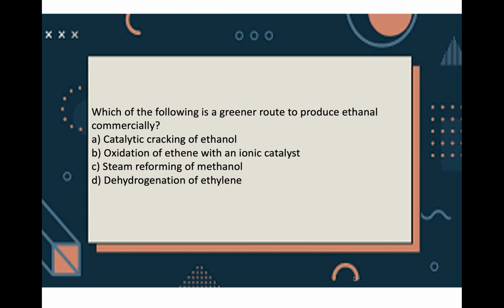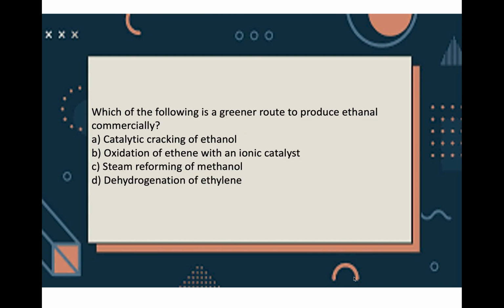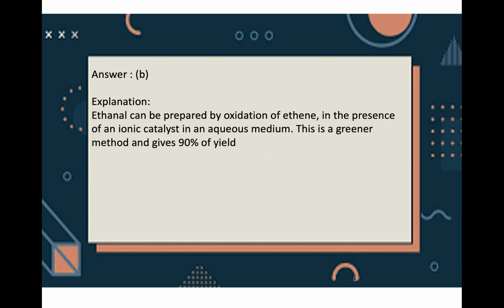A. Catalytic cracking of ethanol, B. Oxidation of ethene with ionic catalyst, C. Steam reforming of methanol and D. Dehydrogenation of ethylene. Answer is B. Oxidation of ethene with ionic catalyst.